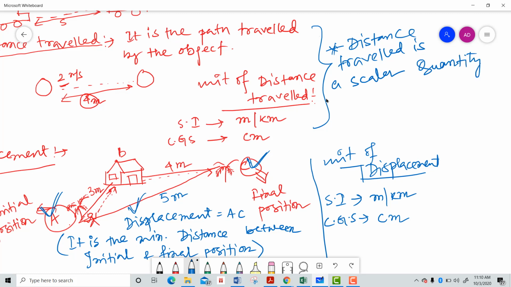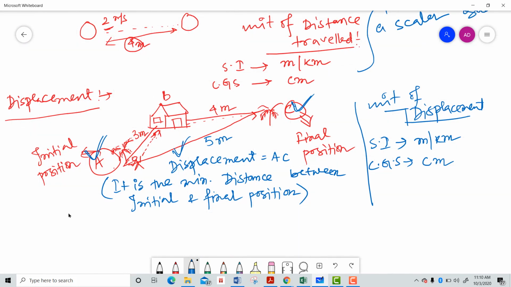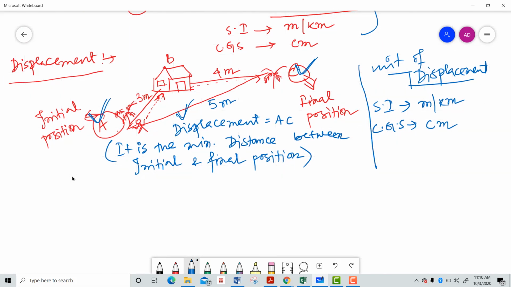And what about displacement? I have told you that distance traveled is a scalar quantity because it has just the magnitude and does not have any direction. And displacement is not a scalar quantity, right? So what is it? Displacement has a particular direction. What is that direction? As you can see in this diagram, displacement is measured from the initial position to the final position, the minimum distance between initial and final position.